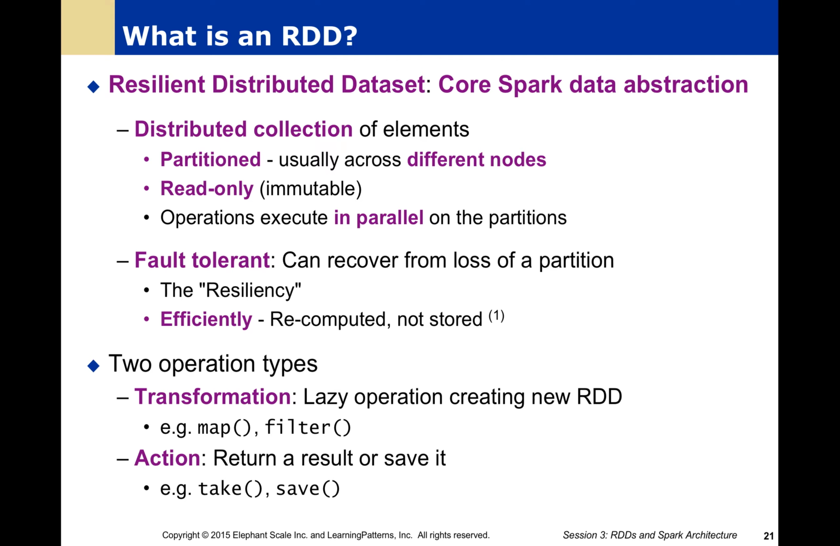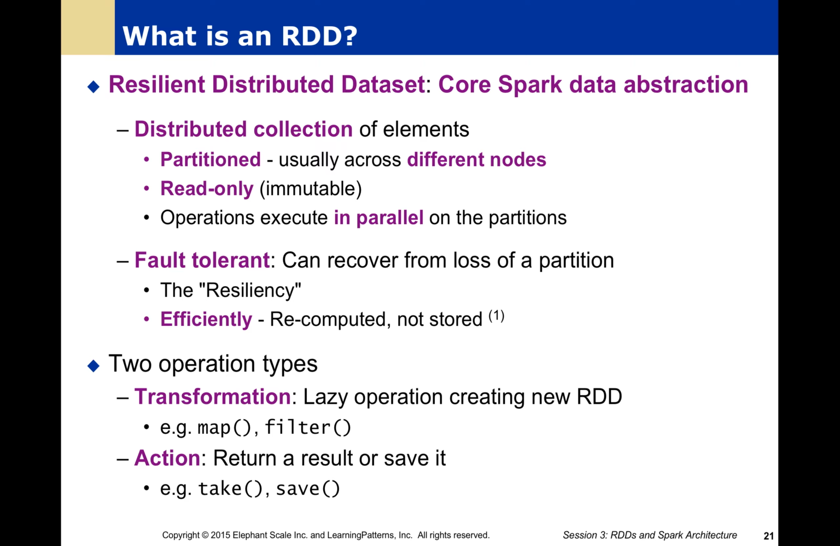So what is this RDD we keep talking about? It stands for Resilient Distributed Data Set, and it's our core data abstraction in Spark. The D part, distributed, means that our data is going to be partitioned across different nodes. As we said before, it's read-only immutable data, and these operations are going to be executed in parallel across these partitions. It's designed to be fault-tolerant.